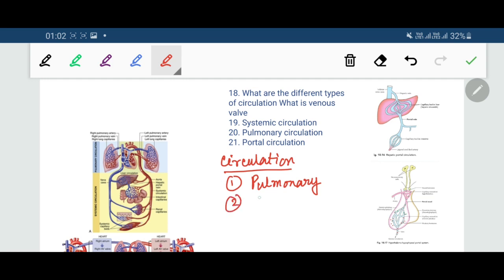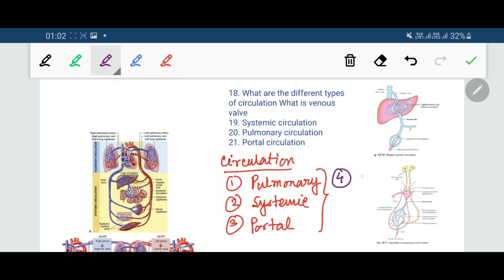Number 2 is the systemic, and number 3 is the portal. Apart from these 3 types, there is a 4th type that is seen in a fetus, named accordingly as fetal circulation. So altogether in humans there are 4 kinds of circulation: pulmonary, systemic, portal and fetal circulation.